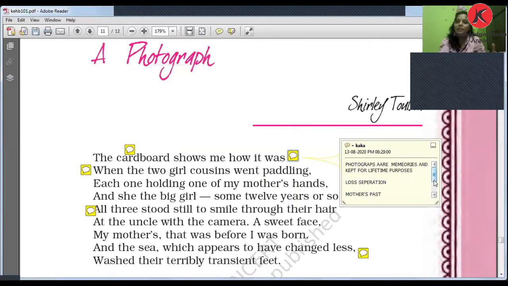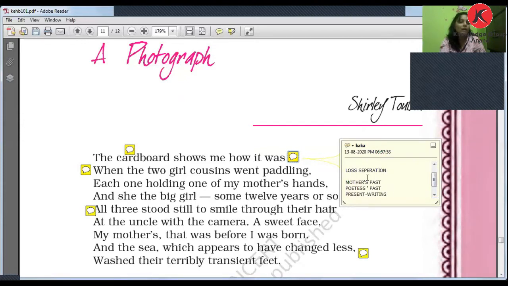Not physically can we live those memories, but in the photo we can live our memories. So these are the memories that are kept for lifetime purpose. Now what is the purpose of that memory? Okay, so now this poem is about the loss of separation, and you can say the nostalgic feeling of this poetess.